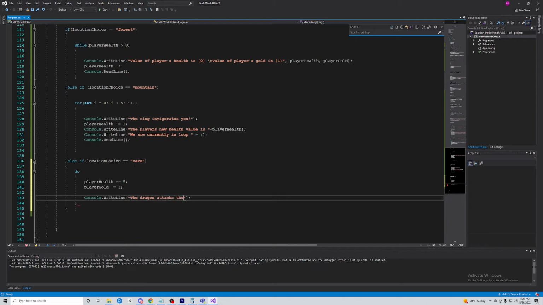The dragon attacks the player. His health is, and then we can write player health, print player health.